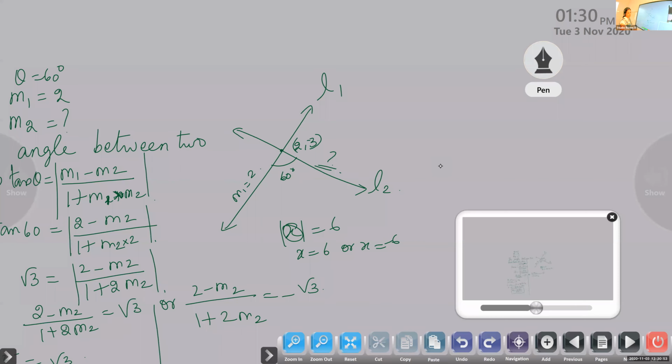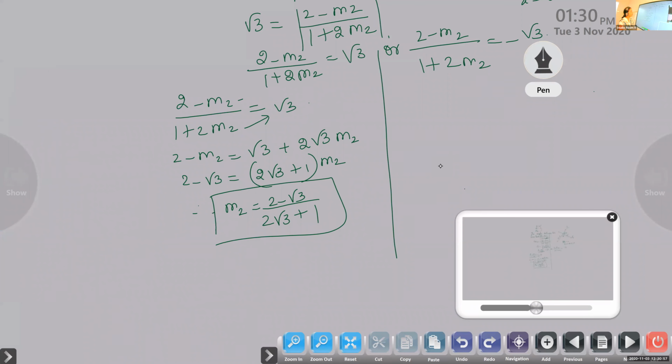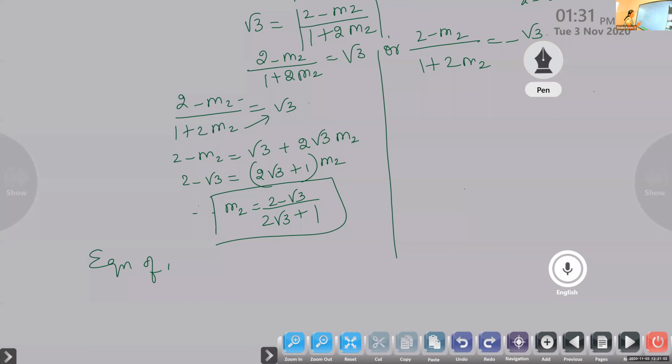So the point is given. In the first case, the slope also we have calculated. So what is the equation? Therefore, the equation of L2, in point slope form, is y minus y1 is equal to m into x minus x1.